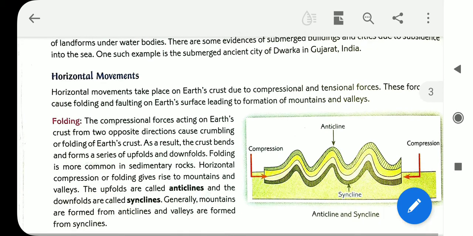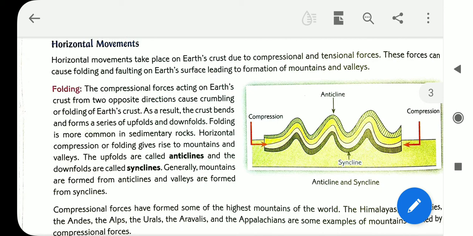What is folding? The compressional forces acting on Earth's crust from two opposite directions cause crumbling or folding of Earth's crust. As a result, the crust bends and forms a series of upfolds and downfolds.